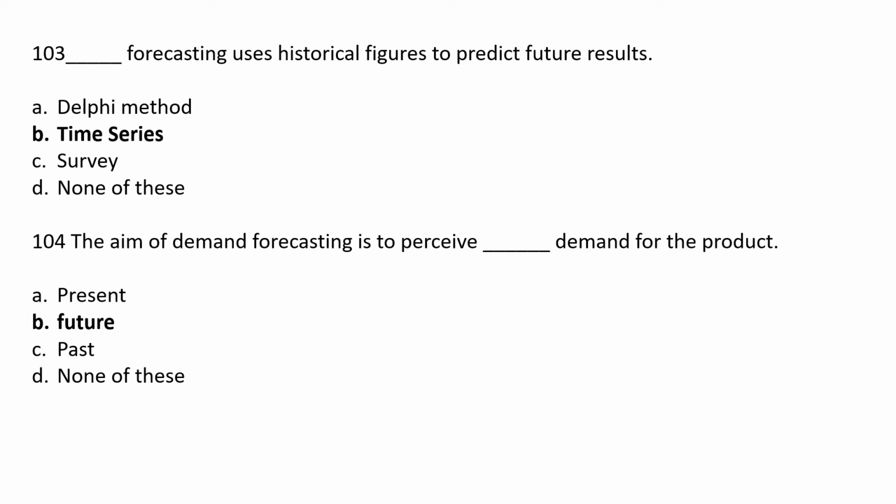Dash forecasting uses historical figures to predict future result. Option A Delphi method, option B time series, option C survey method, option D none of this. The correct answer is option B time series.